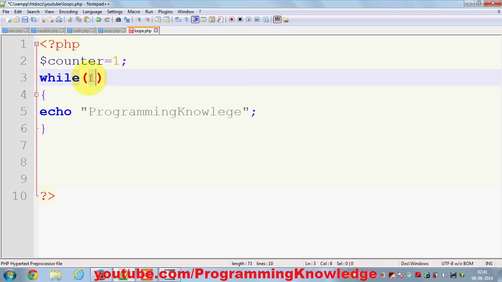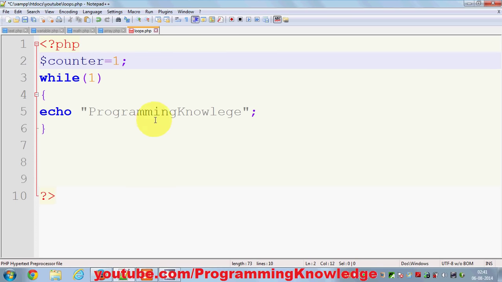And on the other hand, 1 is considered as always true. So if you give 1 to a while loop, it will keep on running forever without stopping. So never attempt something like this until and unless you have some concrete reason for doing this. Otherwise it will crash your browser, it will crash your computer, and it can be harmful for your program. So never try something like this until and unless you have some reason to do it.